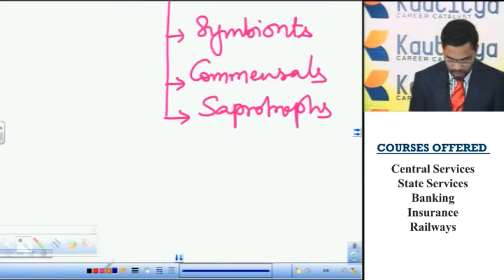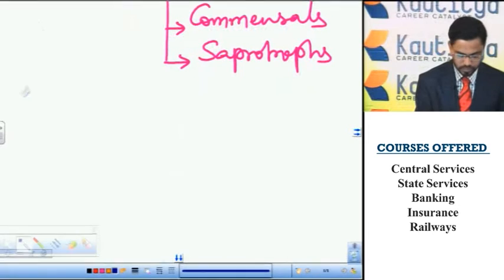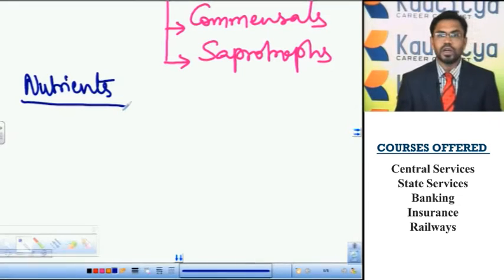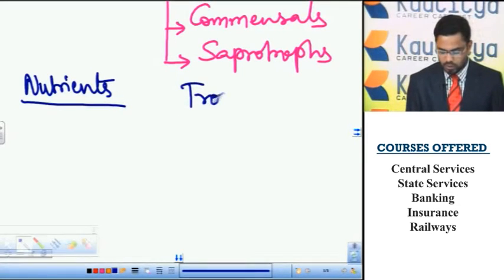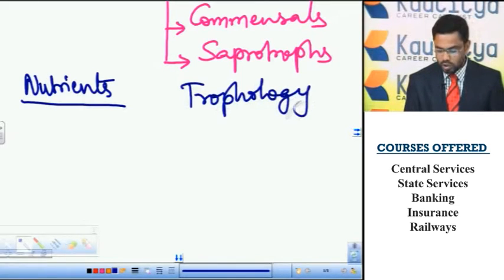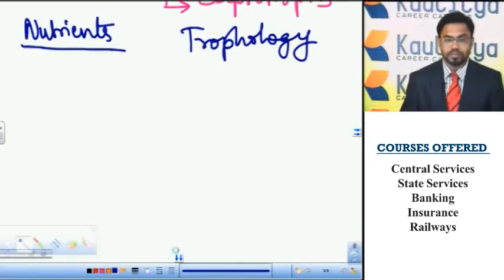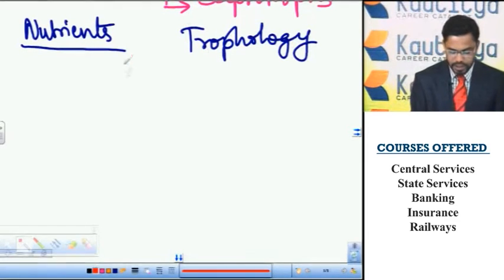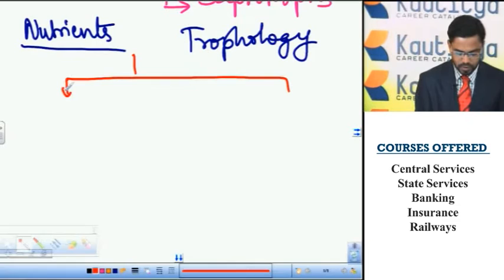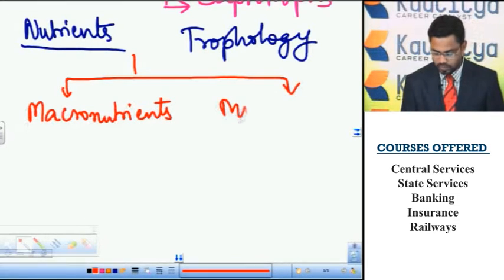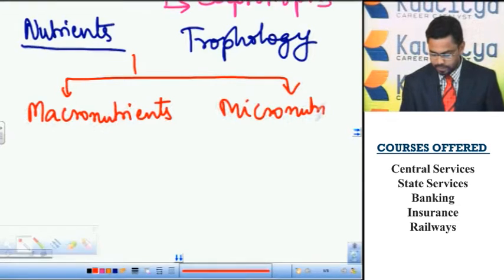So let us discuss the nutrients. The study of nutrition is called trophology. Nutrients are the substances which are required for growth, development and for energy generation. Based on the quantity, the nutrients are categorized into two types. They are macronutrients and micronutrients.